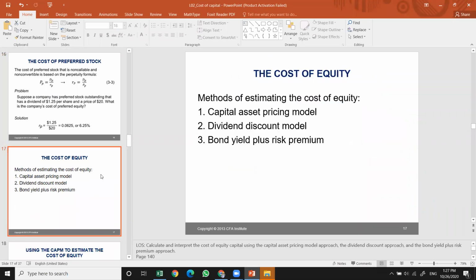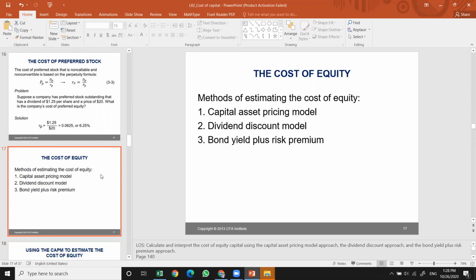Now we are coming to the third part of the formula, which is the cost of equity. The proportion is directly given by the company itself. You need to know what is the debt and what is the equity used to finance the assets. Your job is to find the cost of debt and the cost of preferred equity. Now it's the cost of equity, and it has been divided into three methods: CAPM, the dividend discount model, and bond yield plus risk premium.